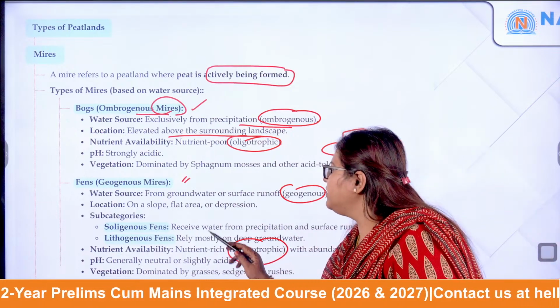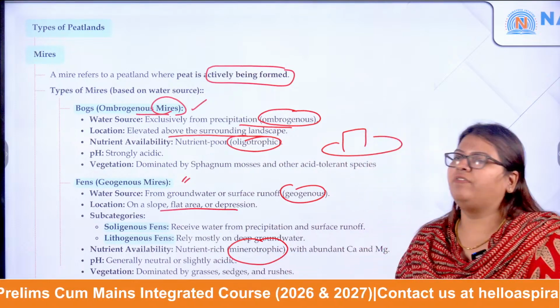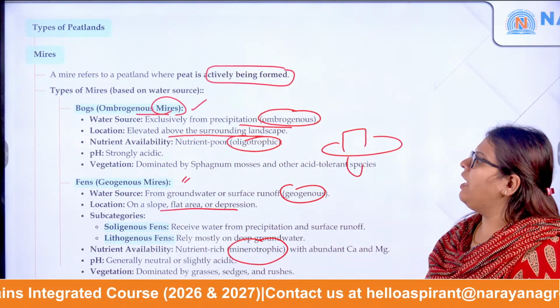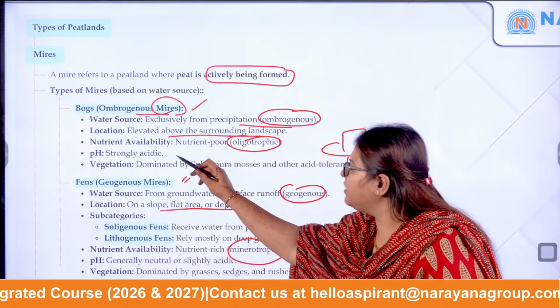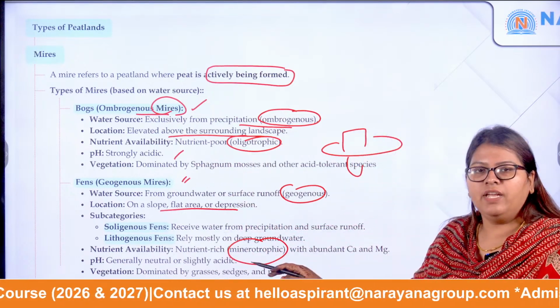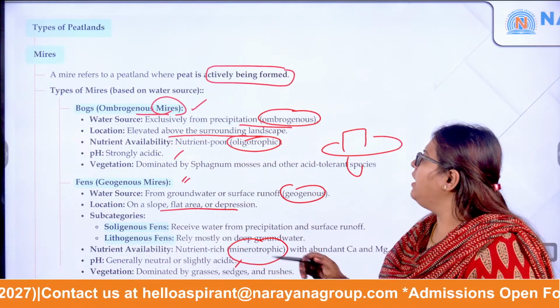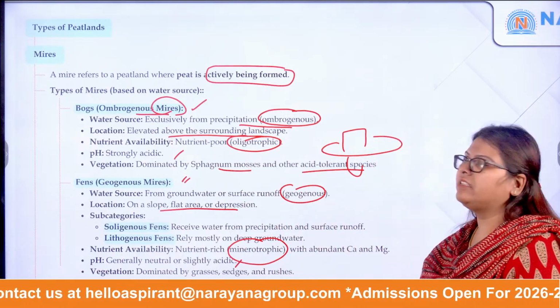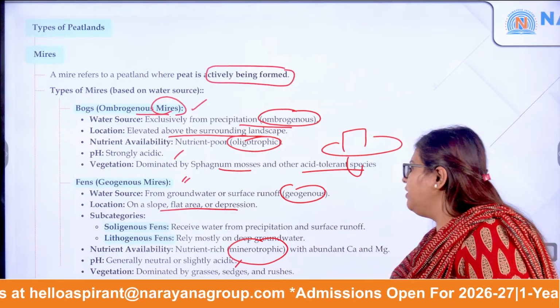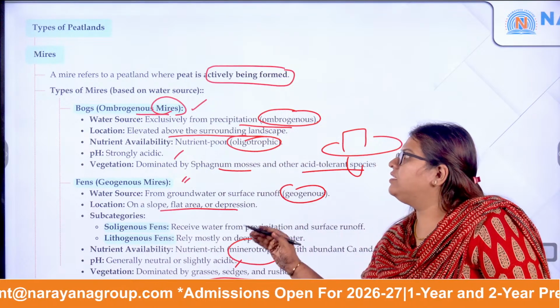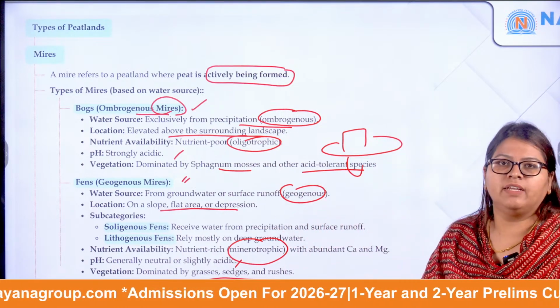The location is on a slope, or a flat area, or a depression. One is elevated, the other is in a depression. The pH of bogs is acidic, whereas for fens the pH is generally neutral or slightly acidic. The vegetation in bogs includes sphagnum moss and acid tolerant species, whereas in fens it is grasses, sedges as well as rushes. So these are the different categories of mires.